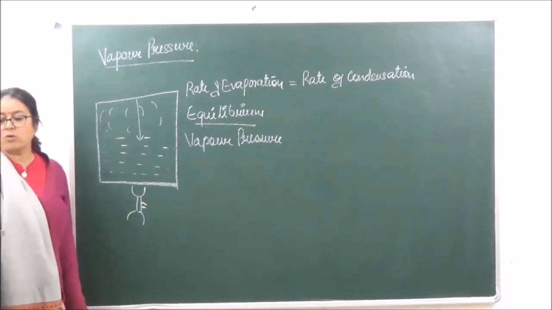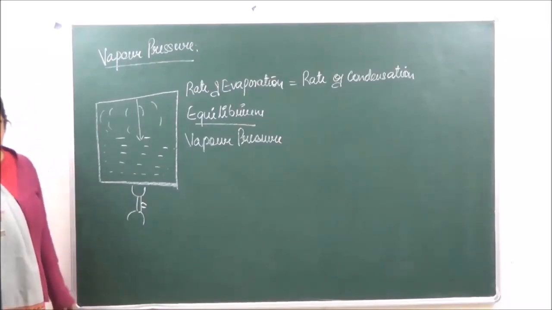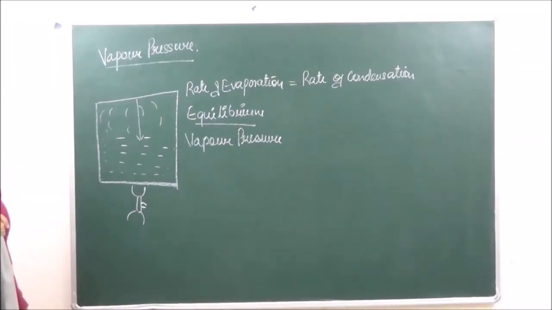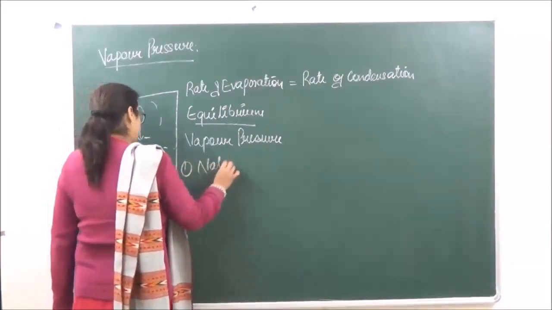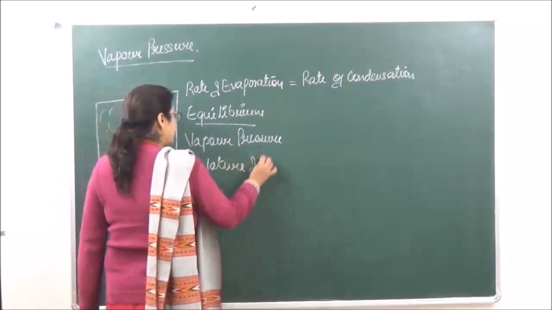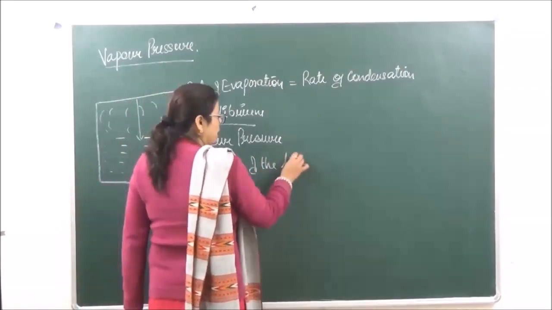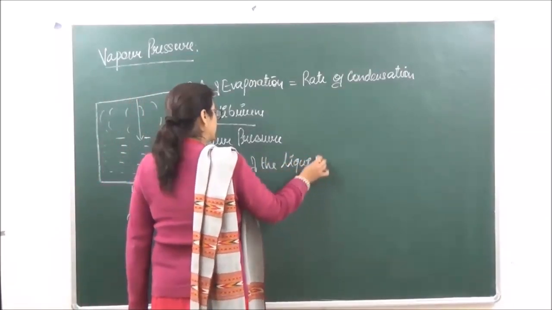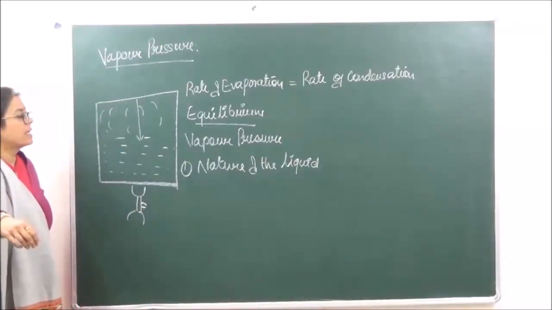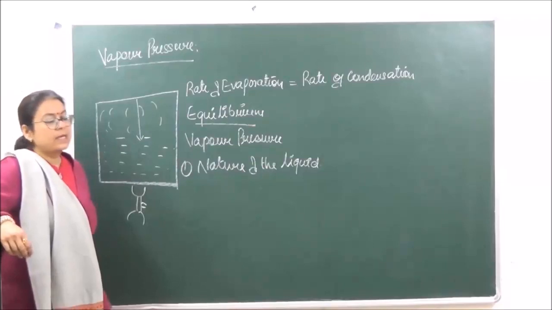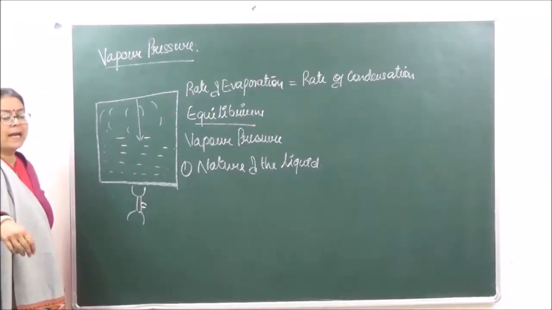Vapor pressure that is going to depend upon the following factors. So factors इसके क्या होंगे? Number one, nature of the liquid. If the forces of attraction between the molecules that is going to be more, less vapor is going to be formed, and hence the vapor pressure is also going to be less.